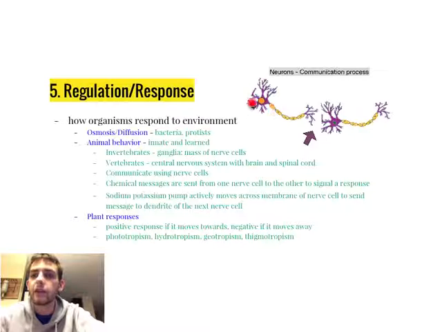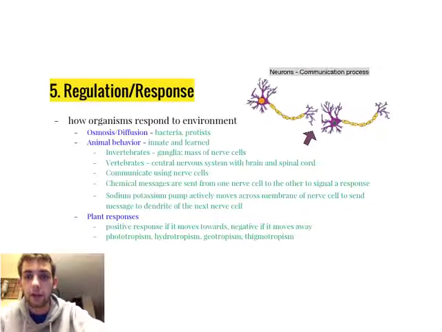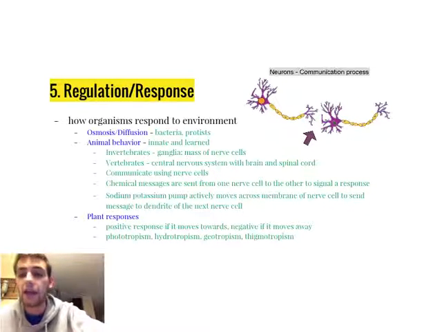If you look here on this diagram, you have a nervous cell here. So up here is what's called your dendrites of the neuron. This is your axon, and then you have the terminal end. So what happens is that a chemical message is sent from this body of the neuron down the axon to the dendrites of another nerve cell. And that chemical signal is sent over hundreds of nerve cells in order to get a response.